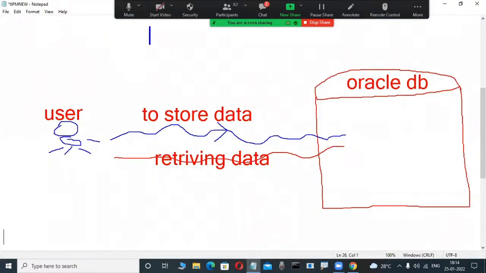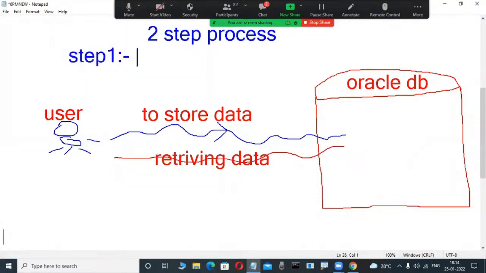Very, very important, a two-step process. First step, don't write it, I am drawing the diagram today.